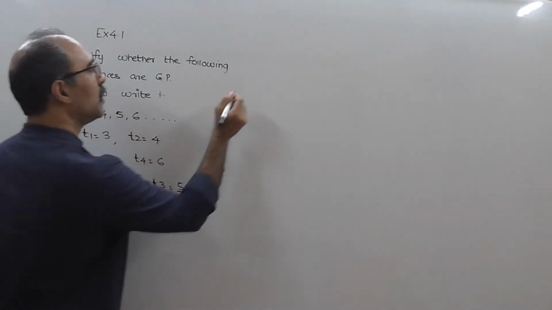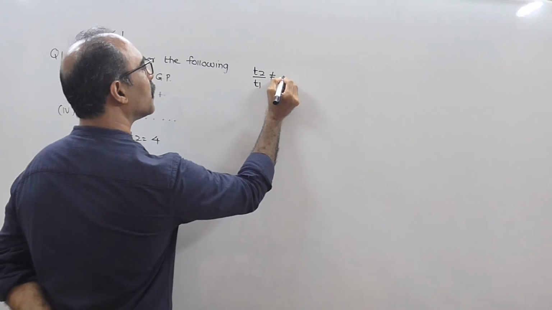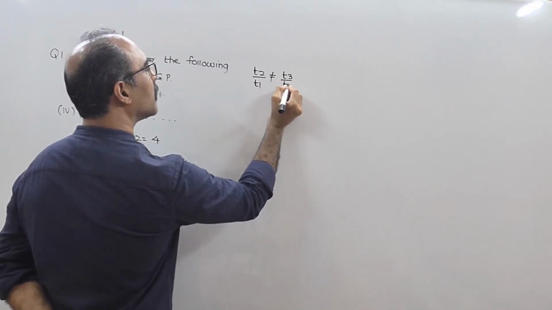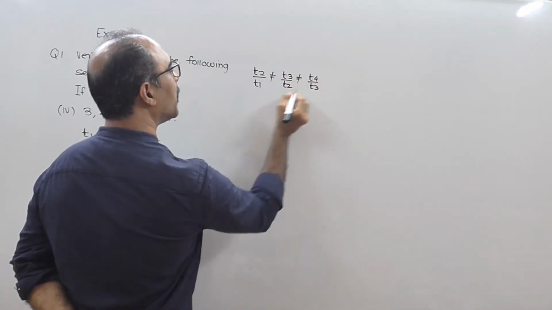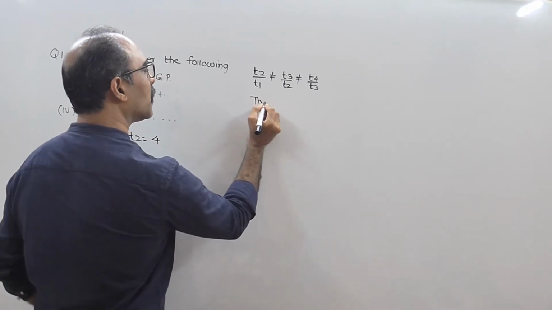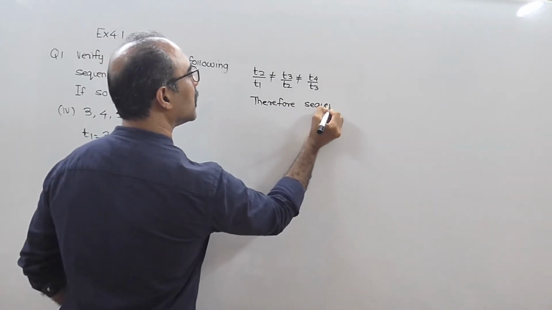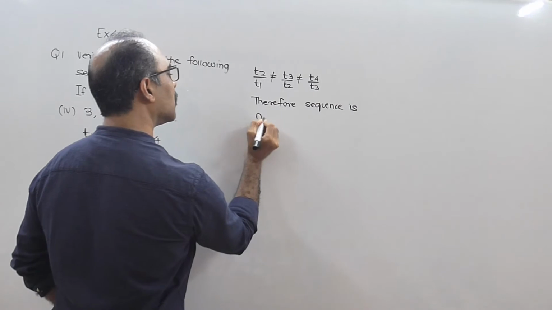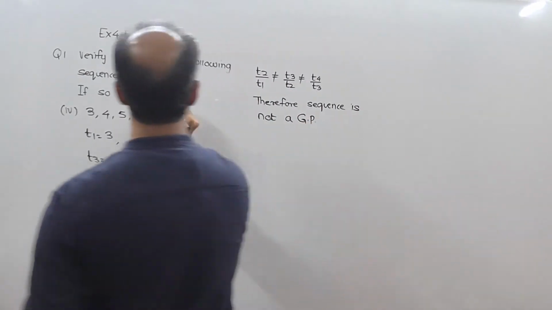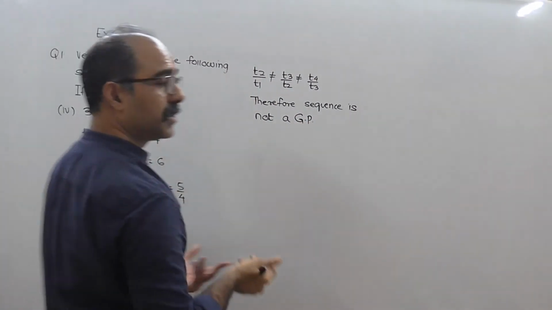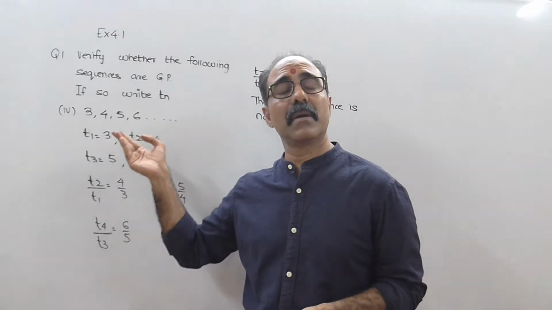Are they equal? No. So I will say that T2 by T1 is not equal to T3 by T2, not equal to T4 by T3. Therefore, the sequence is not a GP. What does the question say? If it is a GP, then you write the value for Tn. If it is a GP, write Tn; if it is not a GP, don't write. This is not a GP, so there is no question of writing the value for Tn.